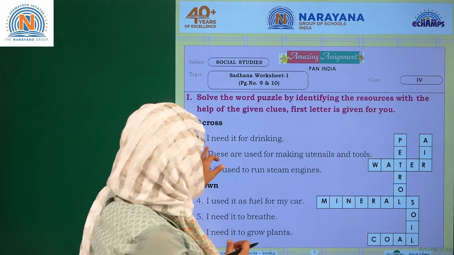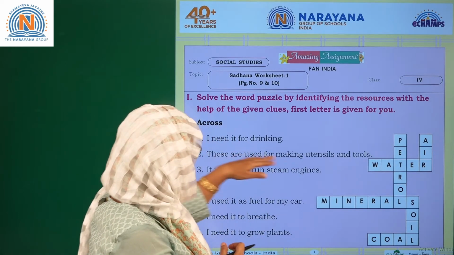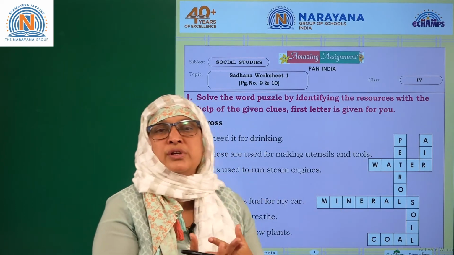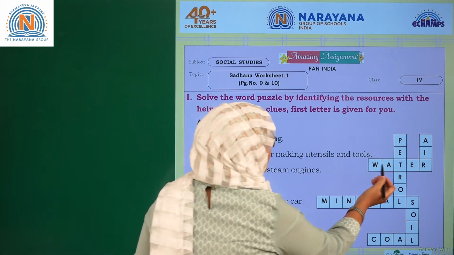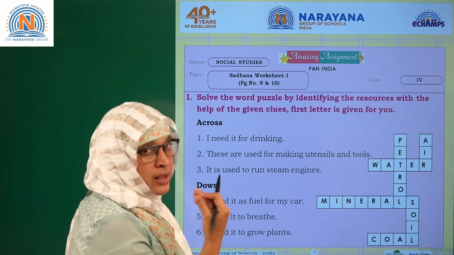Okay. Now, I need it for drinking. So the first one, first cross. I need it for drinking. What you need for drinking? You require water for drinking, right? So here if you can see, W-A-T-E-R, water. Water for drinking. Okay, that is very important.